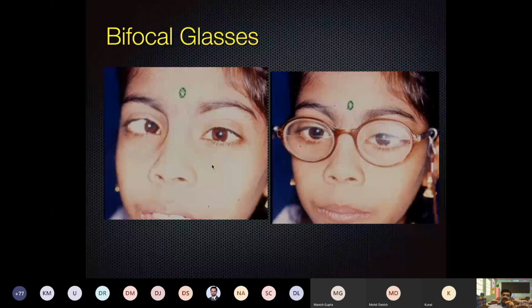So in these children, it is always very important to give a bifocal, executive or D-bifocal bisecting the pupil, so that for near vision the gaze is generally downwards. If it is bisecting the pupil, then the child will always see through the lower segment of the spectacle, and that time the residual 15 will also get corrected.